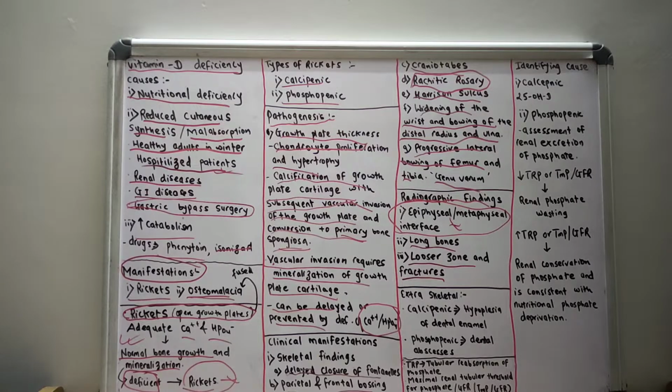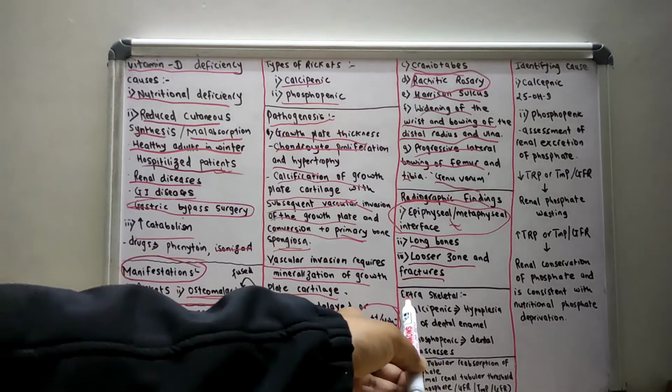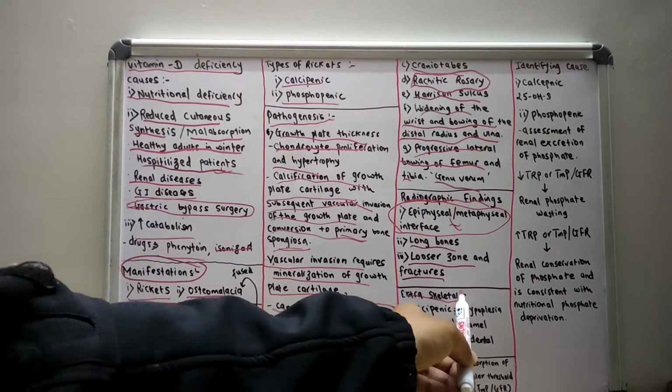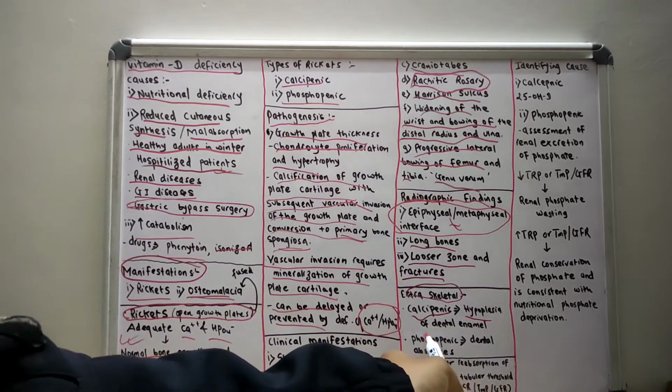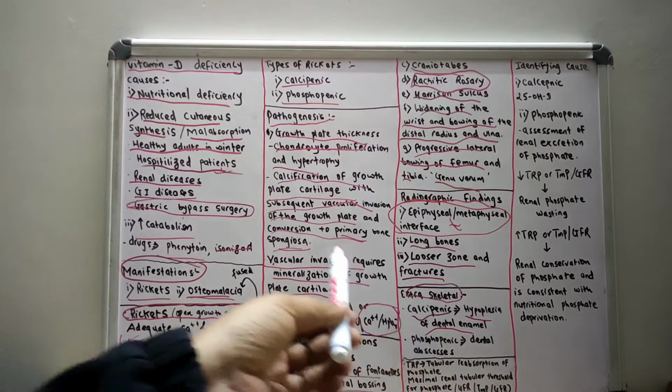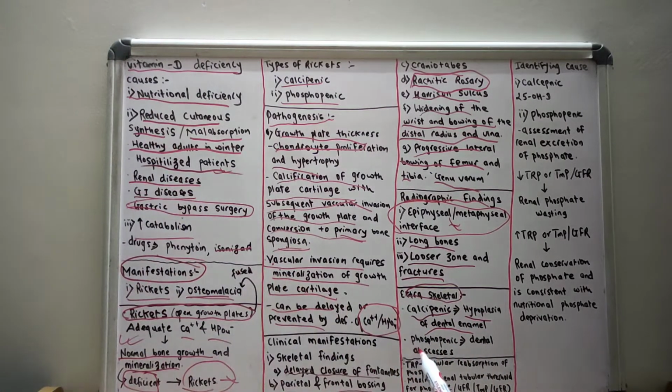So what are the extraskeletal findings? The extraskeletal findings of calcipenic rickets will be hypoplasia of the dental enamel, and in phosphopenic rickets you can find dental abscess. So dental abscess is more common in phosphopenic rickets, whereas hypoplasia of the dental enamel is more common in calcipenic rickets.